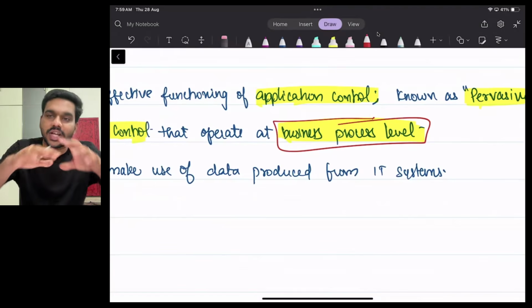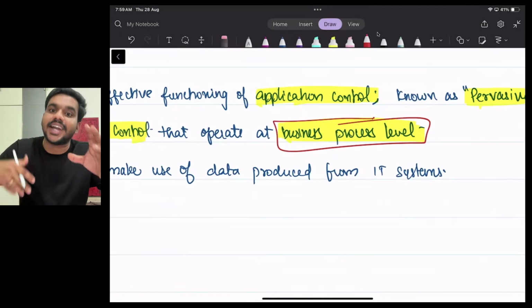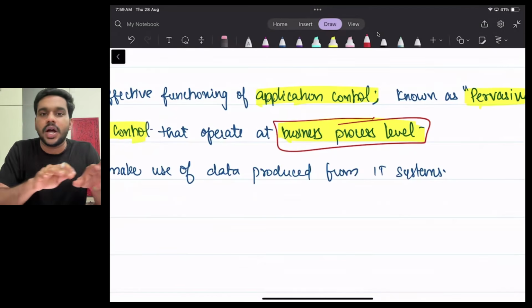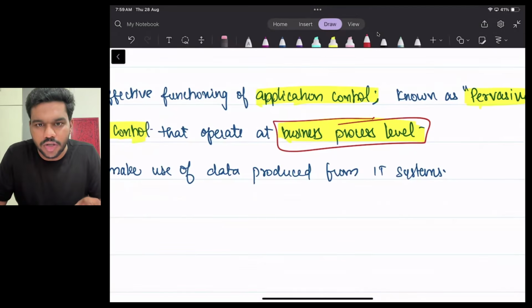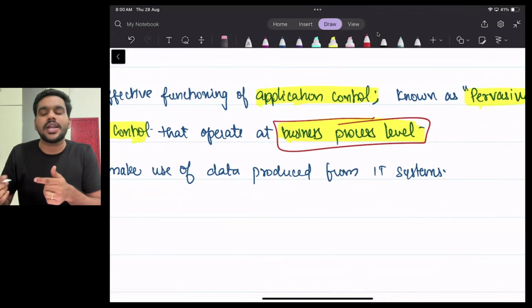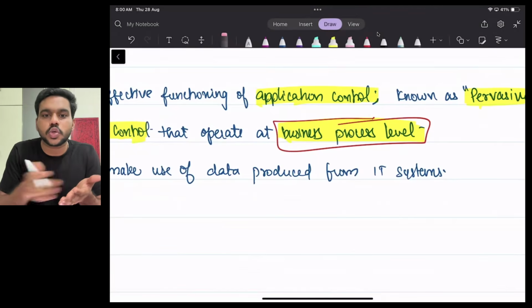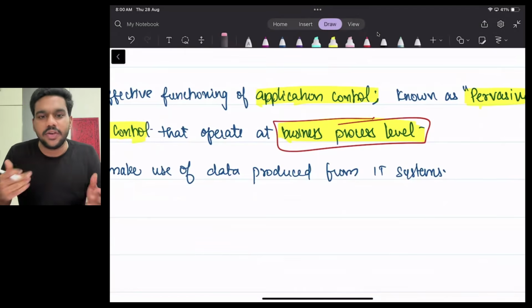That is an automated control. The control is the system is set in such a way that if you are not able to type the proper GST number, you cannot raise an invoice. Okay, and manual, what is the manual control? That our sales manager will once in a while go through each and every invoice generated.